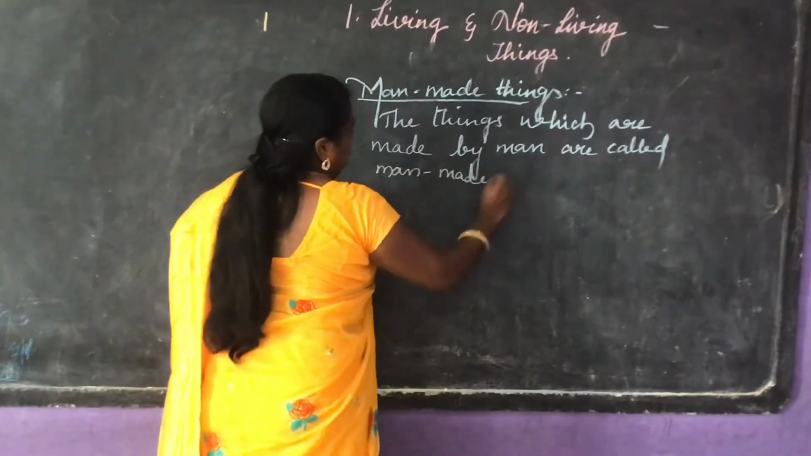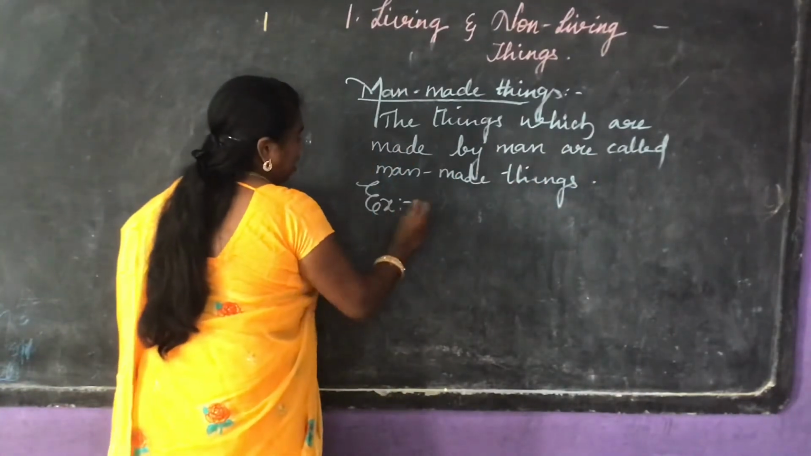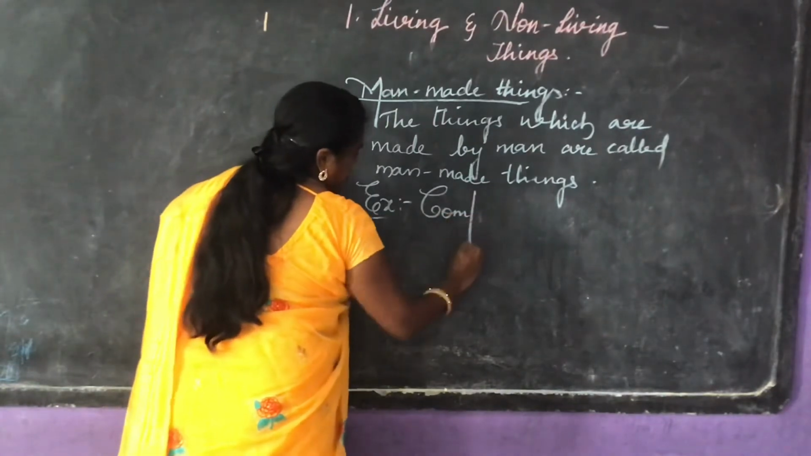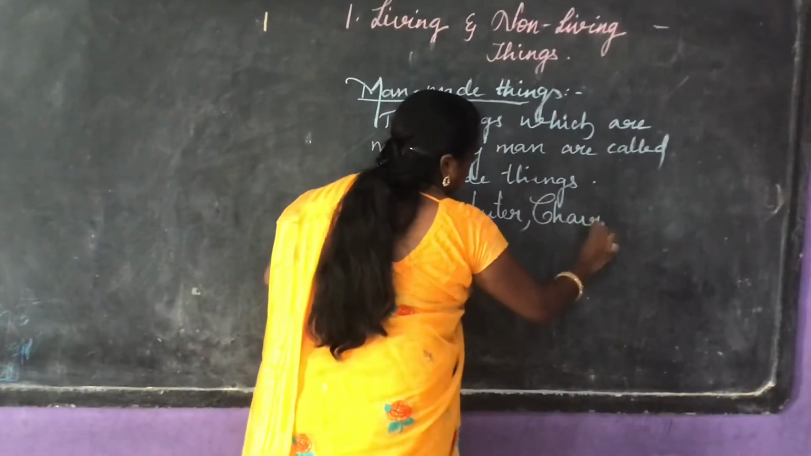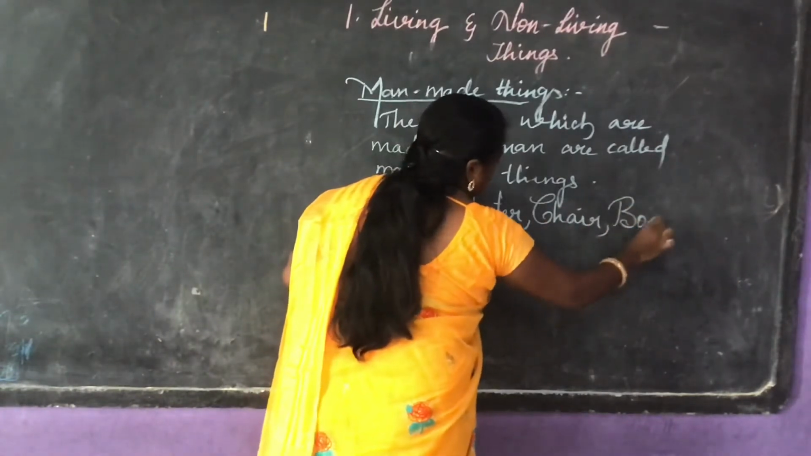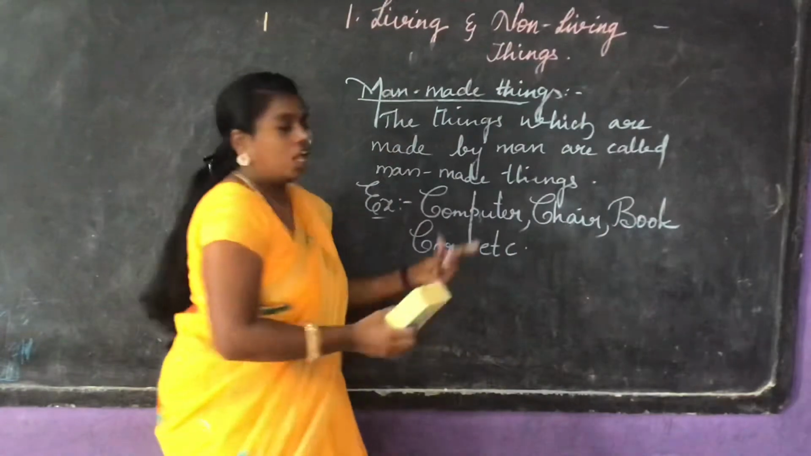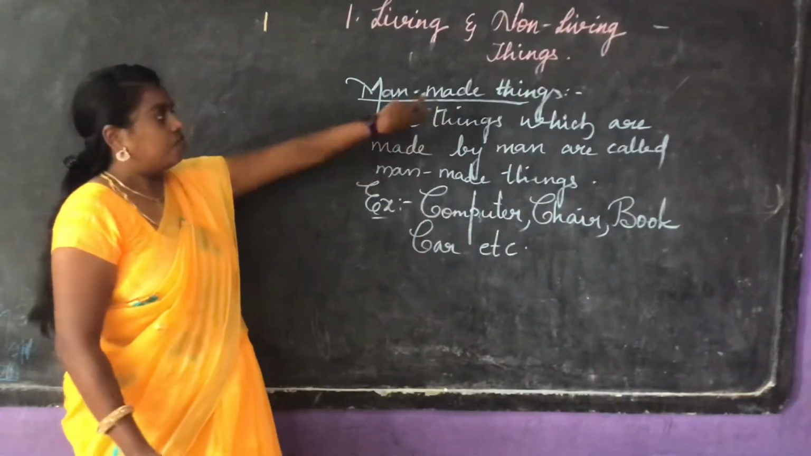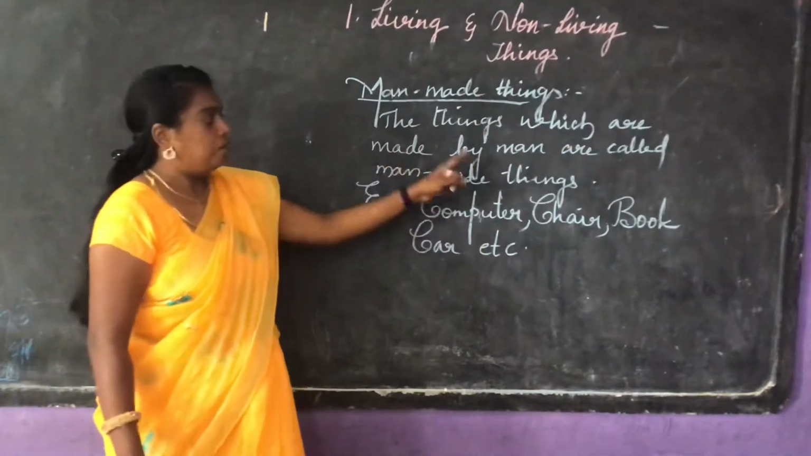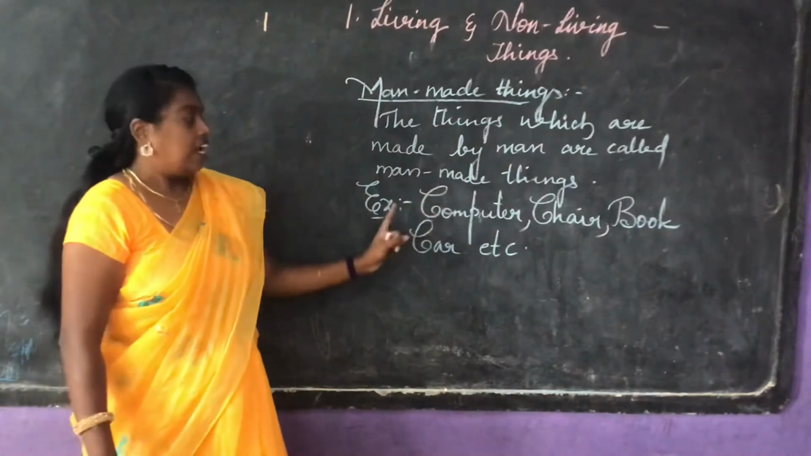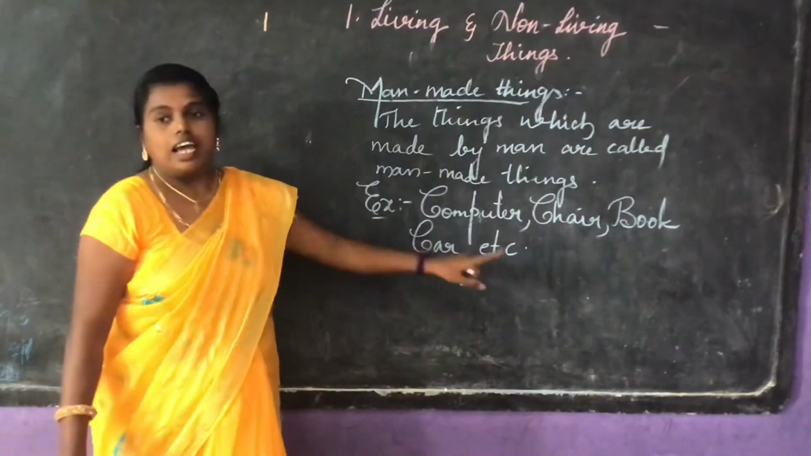Man-made things. A few examples: computer, chain, book, car, etc. Because all these things are made by man. Okay, once again I am going to explain man-made things. The things which are made by man are called man-made things. Examples are computer, chain, book, car, etc.